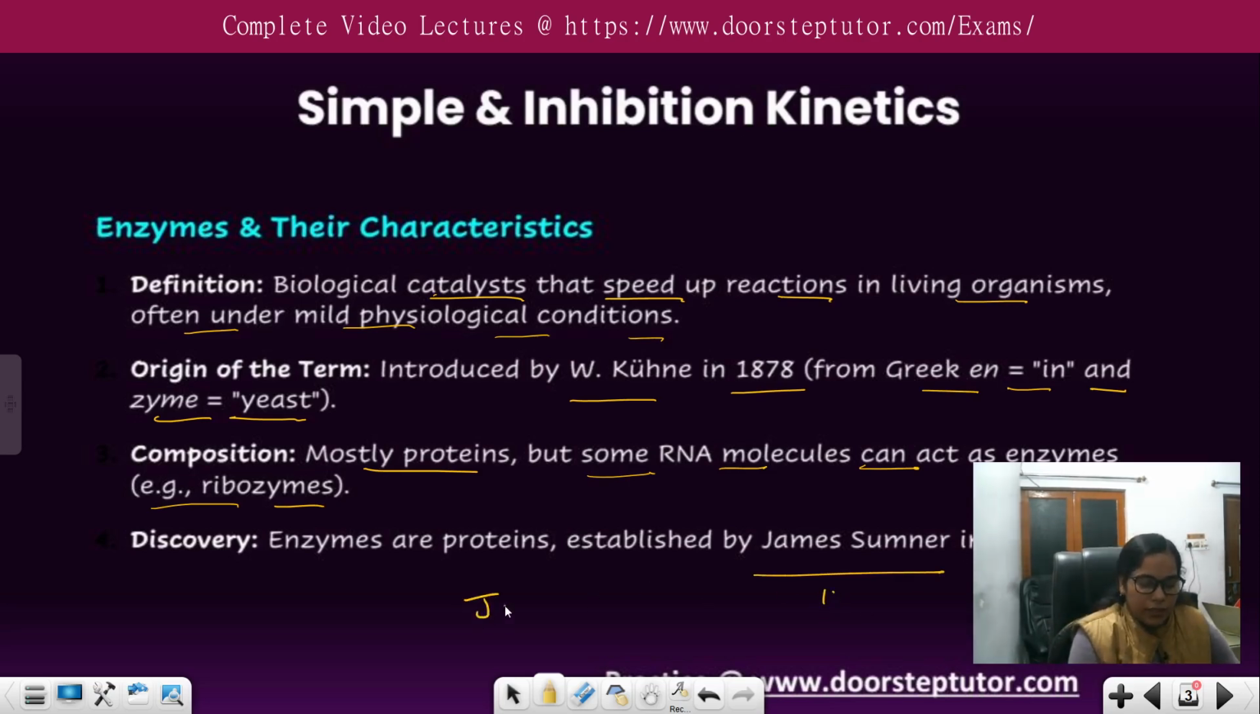James Sumner, in 1926, crystallized urease from jack bean. They discovered in the jack bean urease the enzyme that catalyzed the cleavage of urea to ammonia and carbon dioxide, and showed it to be a protein.